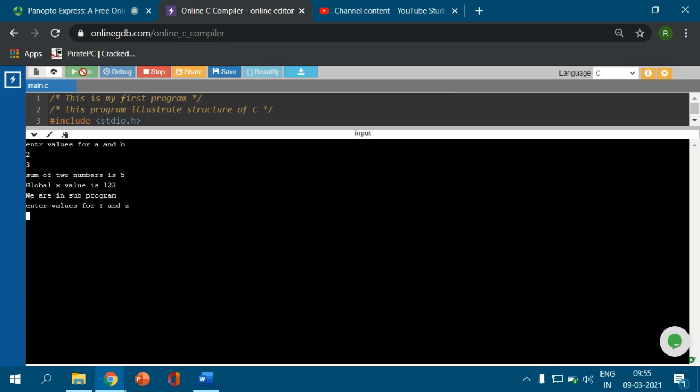We are in the subprogram. Enter y value and z value. Y value equal to 6. Z value equal to 5 is given. So the multiplication is 30.